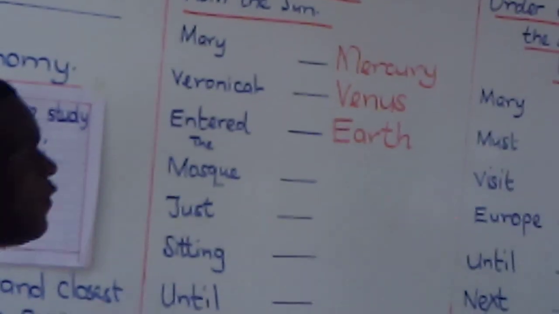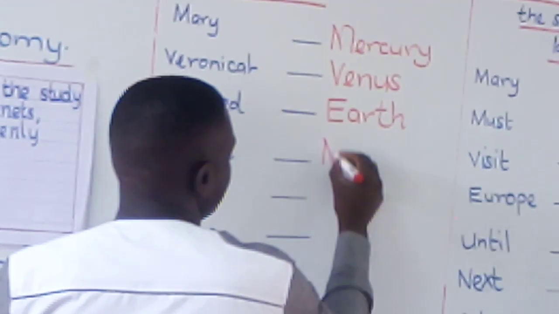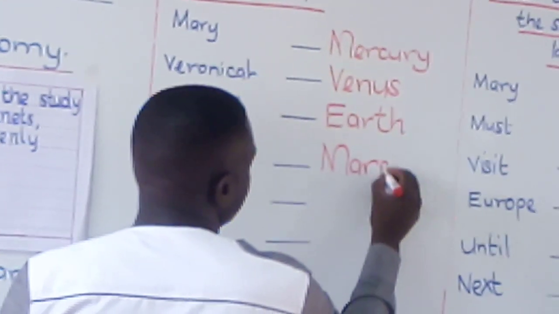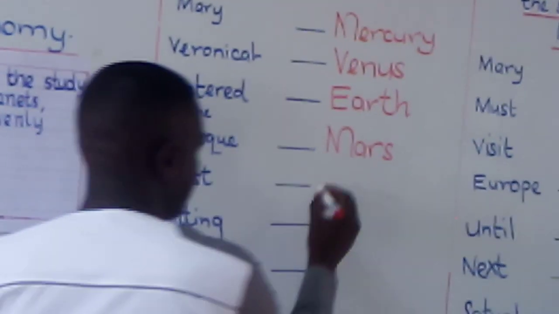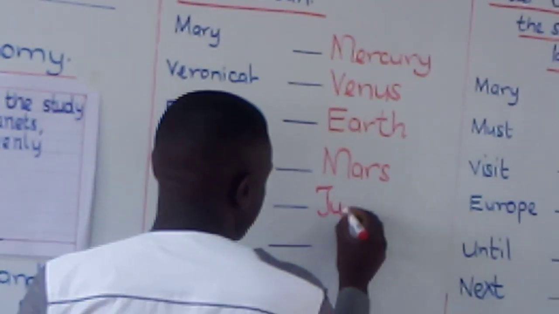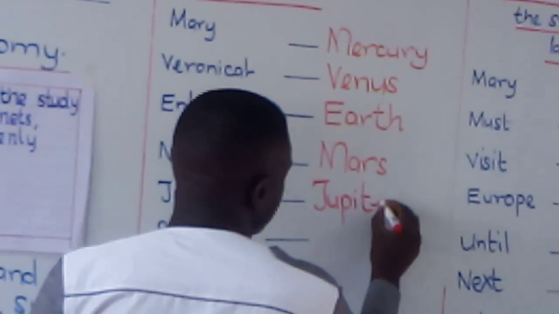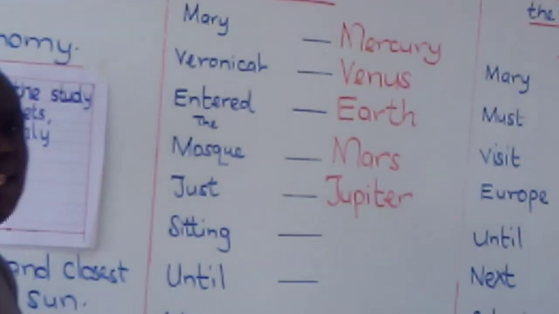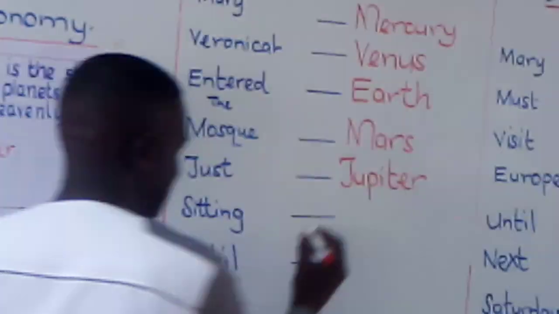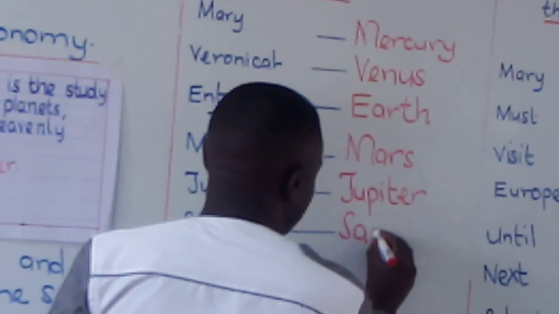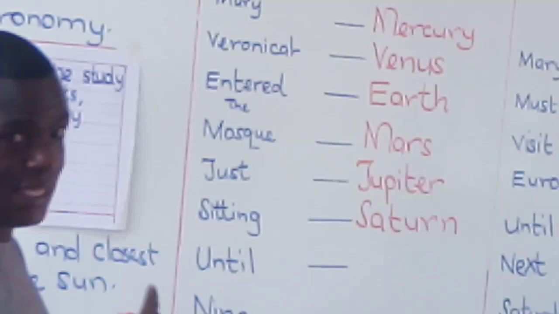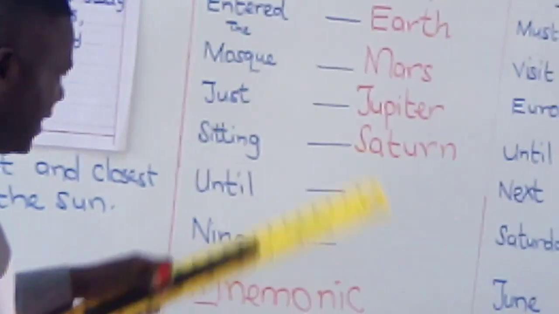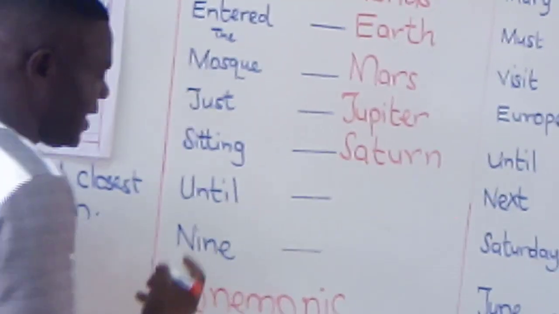Mosque stands for Mars. Just stands for Jupiter. Sitting stands for Saturn. Remember, Saturn is written this way. Don't write it like the devil's name, Satan. Until stands for Uranus.